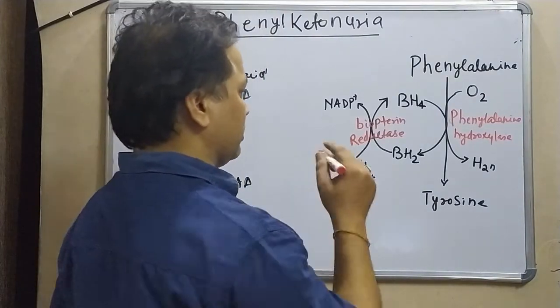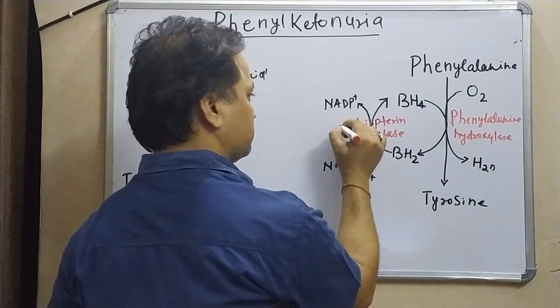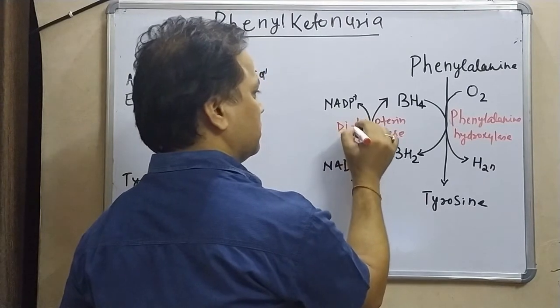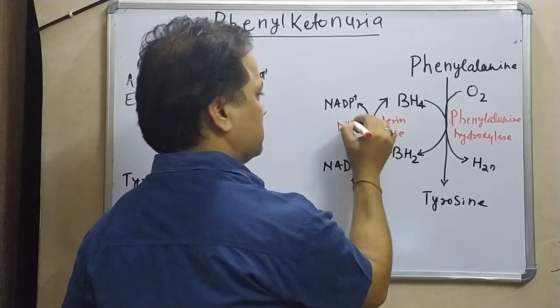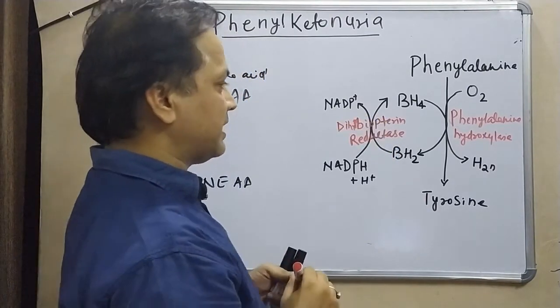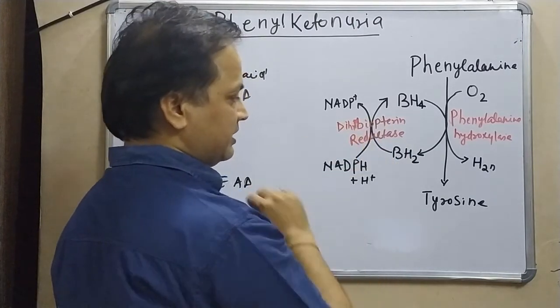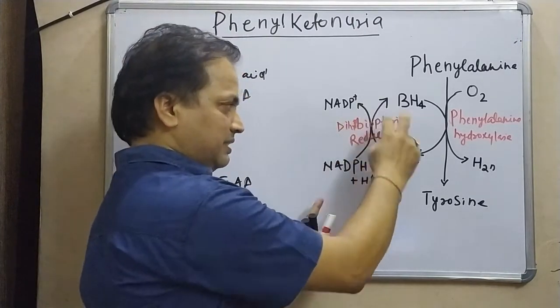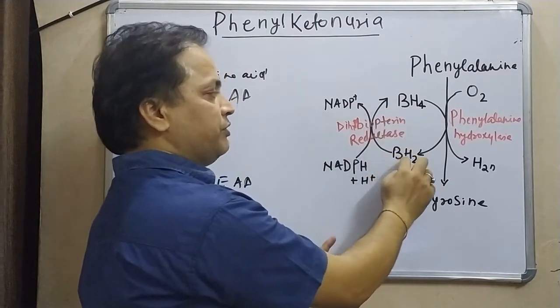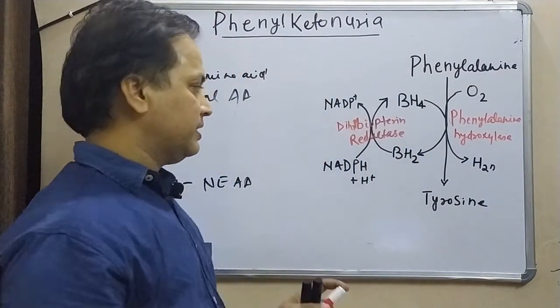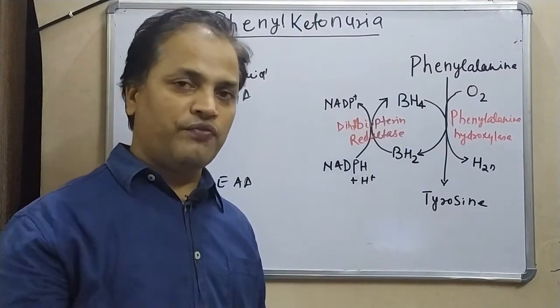For that we require a specific reaction, catalyzed by dihydrobiopterin reductase. This recycling of BH2 to BH4 utilizes one of the very important cofactors of our body,